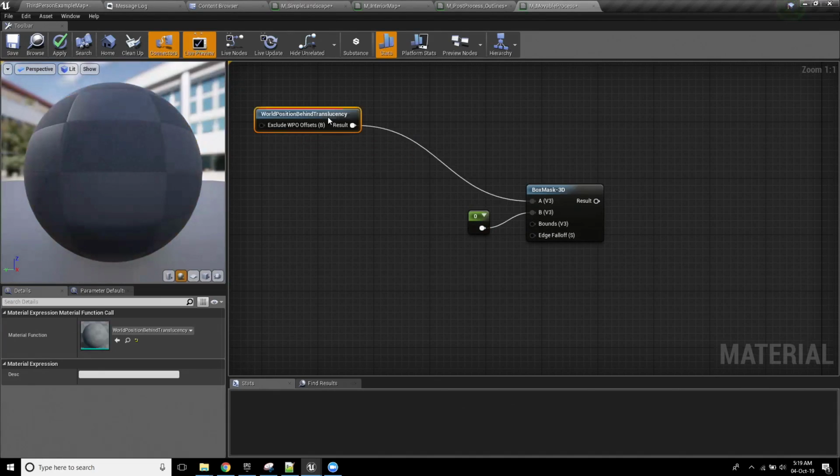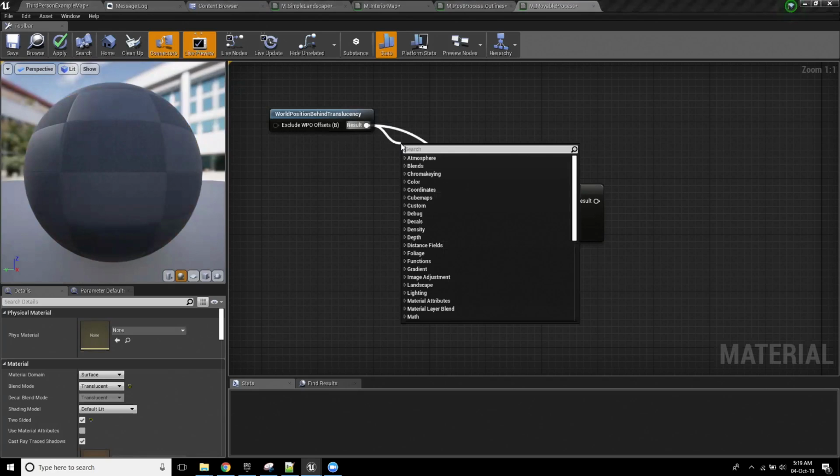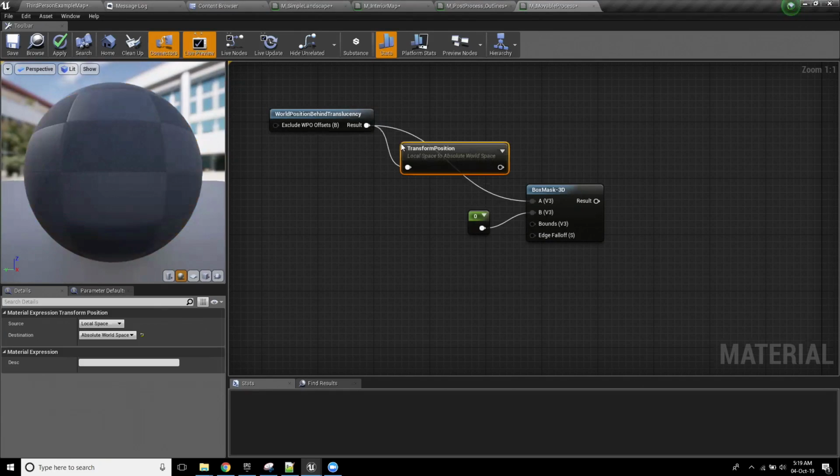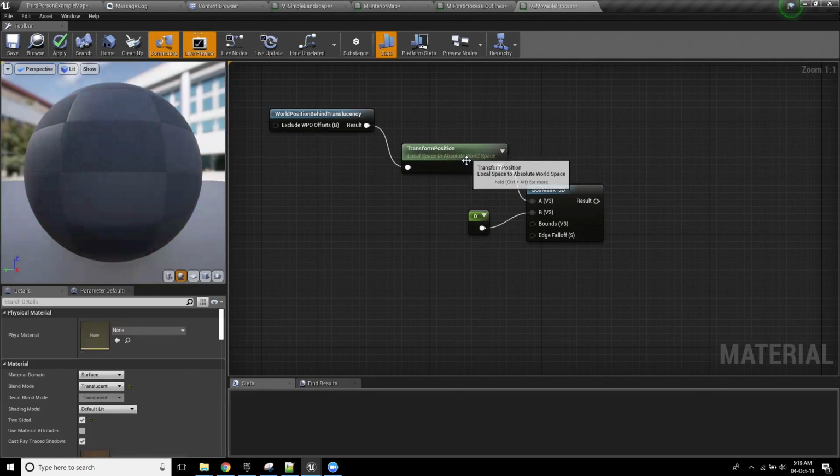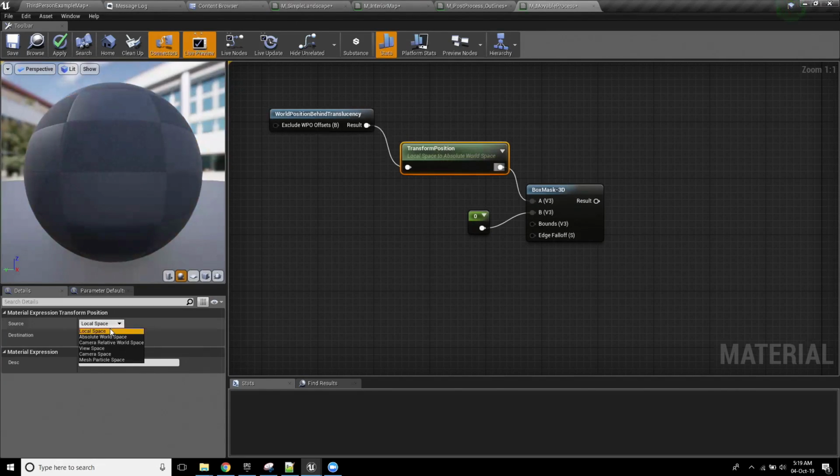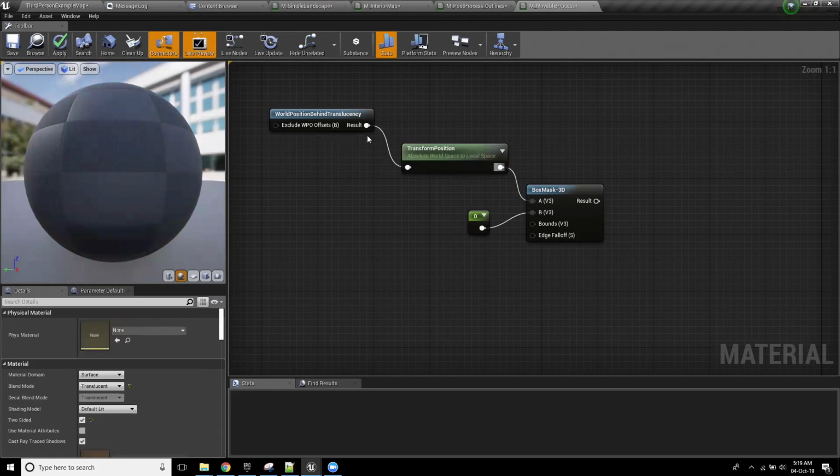Now, this isn't going to work yet because I am missing something. This world position is in world coordinates, but if I transform its position so that it's in local space, I'm going to tell it that the information coming into it is absolute, and I want it to come out relative to the box that I just added.